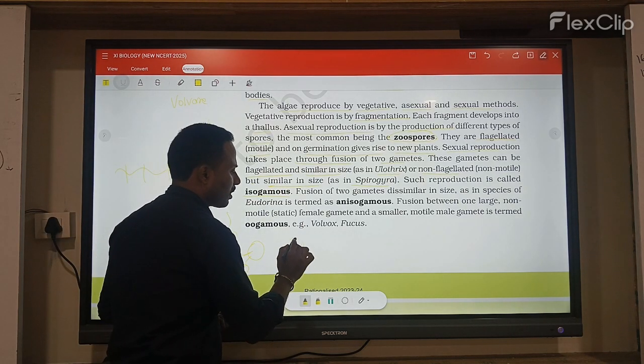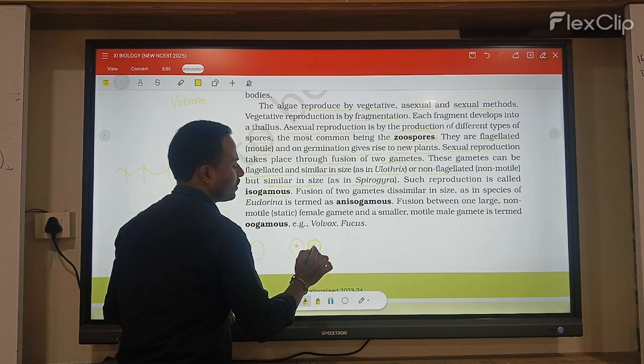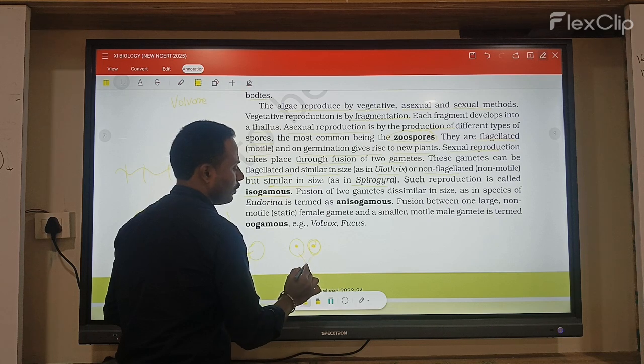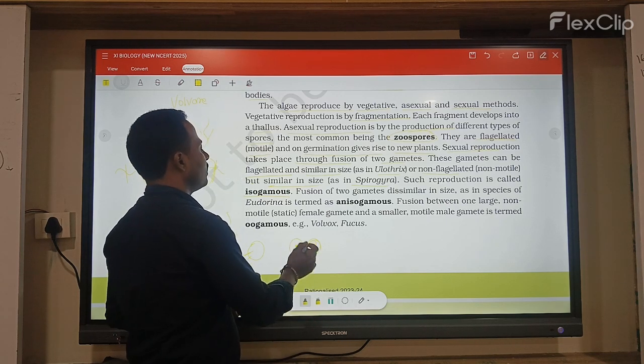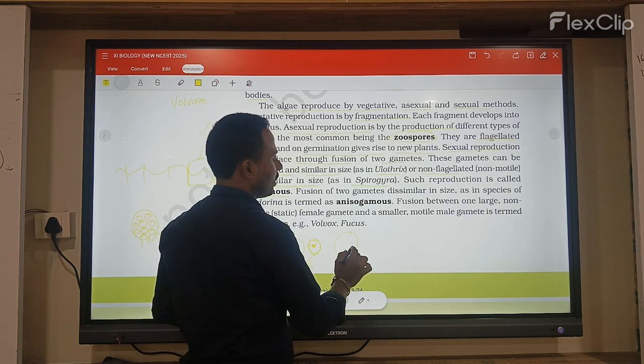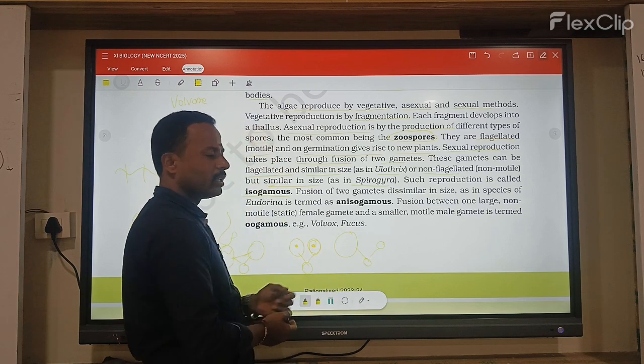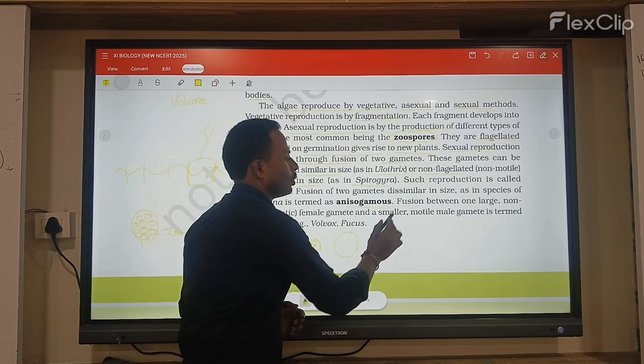Isogametes means the gametes have completely the same size and shape when they fuse; that is called isogamous. And the fusion of dissimilar gametes, for example a male and a female, to form a zygote, is called anisogamy.